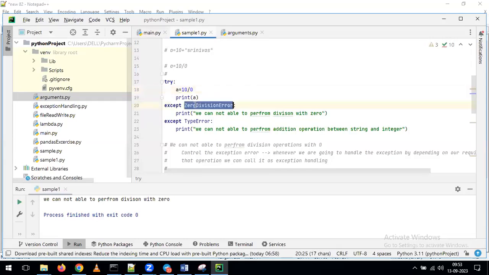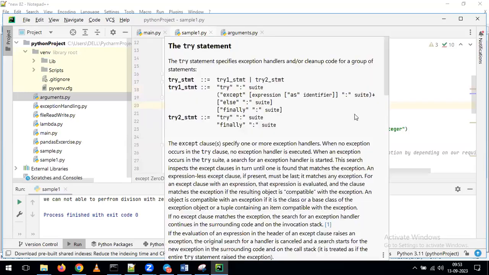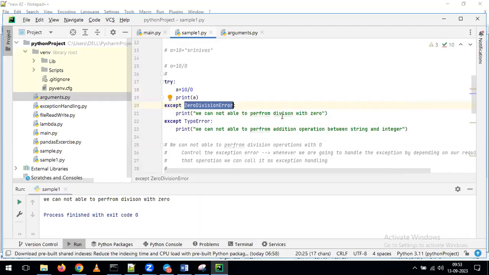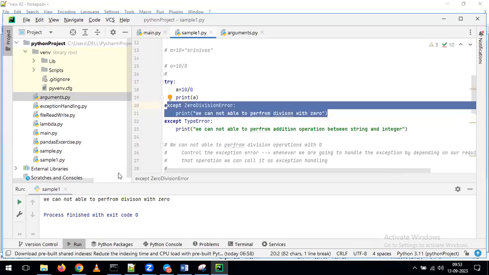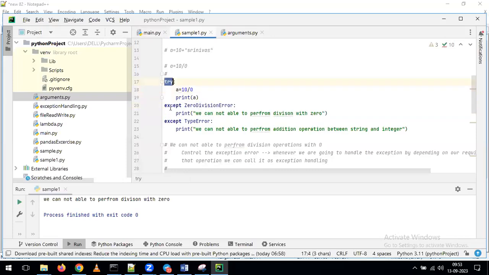Whenever we are going to get the zero division error, I have given the information that I want to catch that error. With that, I want to populate this kind of output. For that reason, as part of getting this error, it is coming to this block only. In this block, we gave the statement that we cannot perform division with the zero. For that reason, you are getting the output like this. Okay, this is the way we need to understand how we can control the exceptions depending on our requirement. As part of controlling, you can give the try keyword and except keyword. At the same time, in the except, you can pass any number of lines of code depending on our requirement. In this example, I'm giving the zero division error and also the type error.